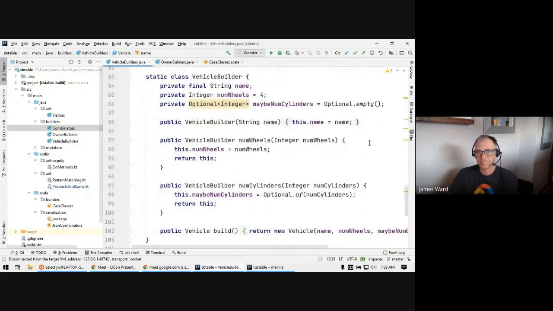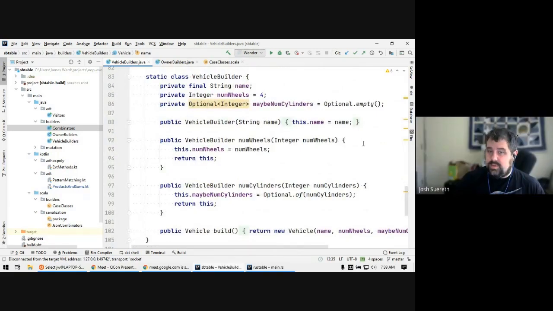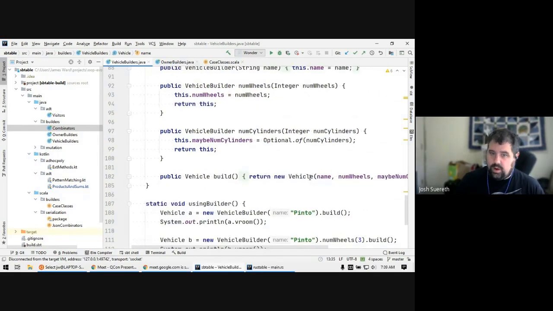Here it is. So what's happening in our builder? The vehicle builder stores all of the possible state that you'd want to pass into the constructor effectively. It allows you to call methods to apply pieces of the state over time, including optional ones. And then it has a build method that finally calls a single constructor with all the parameters at once. So you end up with one single point of construction for the class, and the builder controls the flow through optional parameters and different ways to construct that class.